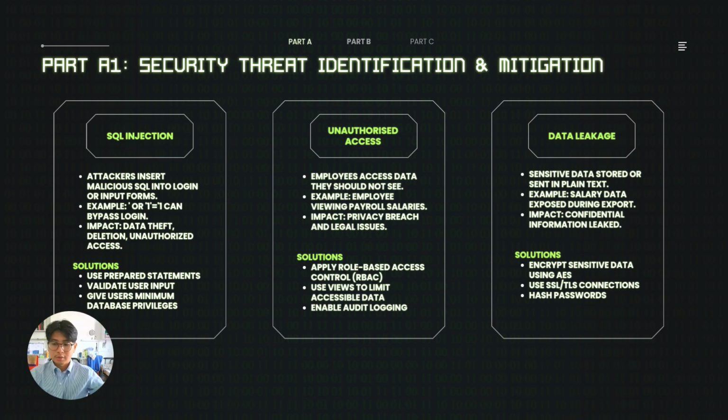The second threat is unauthorized access, where users access data they are not allowed to see, such as payroll information. We solve this using role-based access control, or RBAC, where each role only gets the necessary permission. The third threat is data leakage, where sensitive data like salary may be exposed. To reduce this risk, we use AES encryption, secure SSL connections, and password hashing.